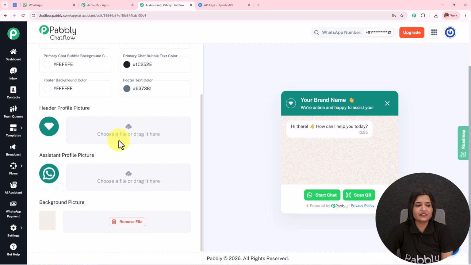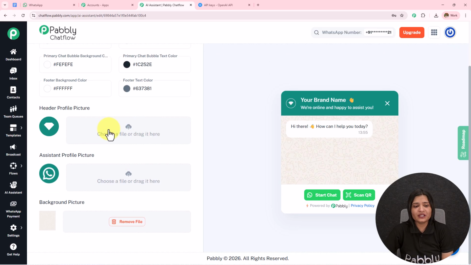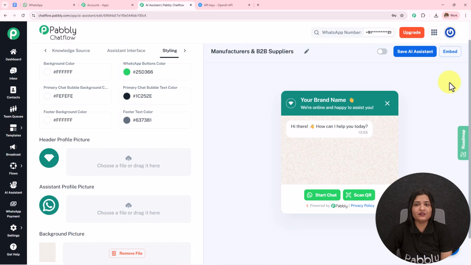Then we have this header profile picture, assistant profile picture, and the background picture. So you simply have to upload this picture and it will start displaying. Here in this manner we have created the knowledge base, and it is necessary that we keep this toggle on of this active button. If we do not keep this on, it will not be saved.